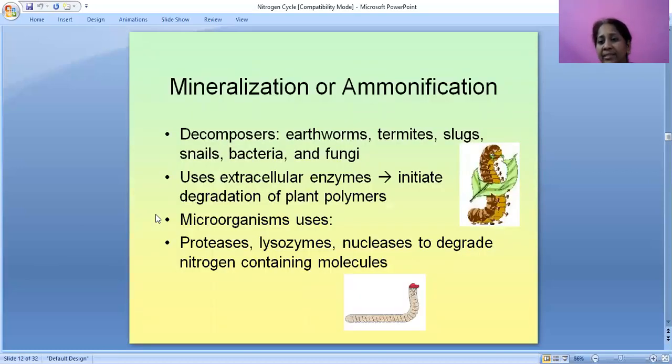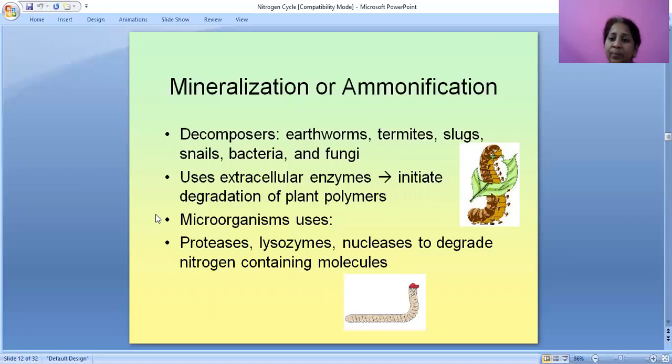What is mineralization or ammonification? As we all know, dead bodies are eaten away by decomposers. Bacteria play a vital role in decomposing the dead bodies of animals or plants. The decomposers are mainly earthworms, termites, slugs, snails, bacteria and fungi.